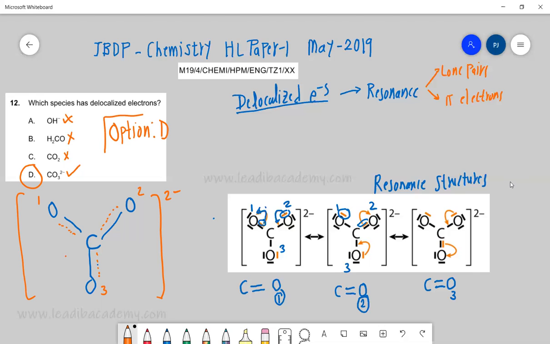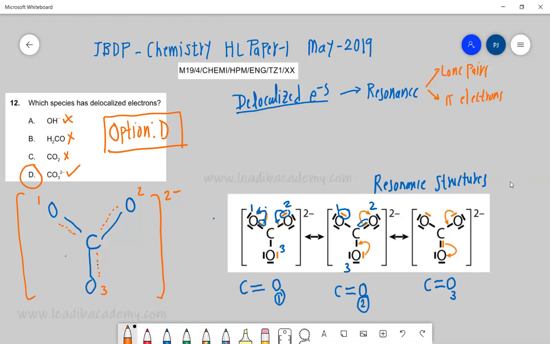The concept of resonance. You should become conversant with drawing resonating structures, and please do refer to our course, because we have a separate topic explaining this in detail.